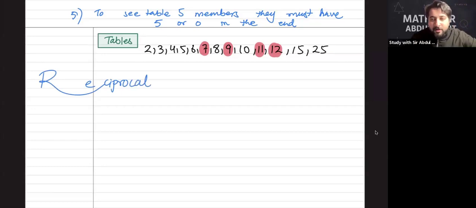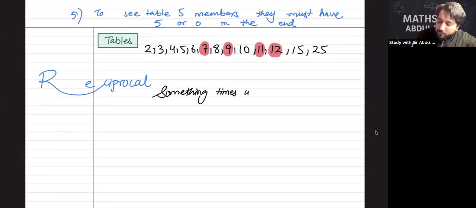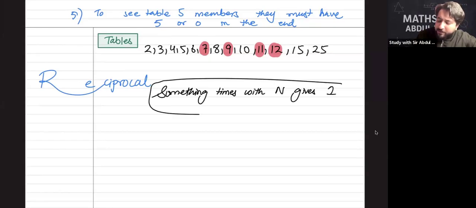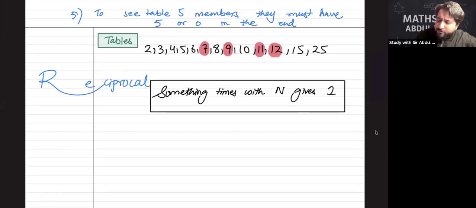Reciprocal is something which will be multiplied with a number to give you 1. So let me write this. Reciprocal is something times n gives 1. अब ये देखिए, ये वो डेफिनेशन है जो कि मैंने अपने प्रैक्टिकल एक्सपीरियंस से थोड़ी सी